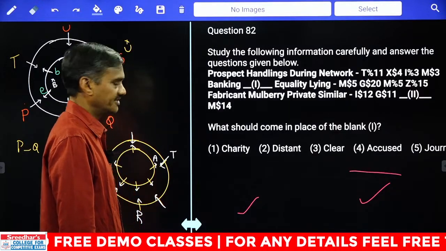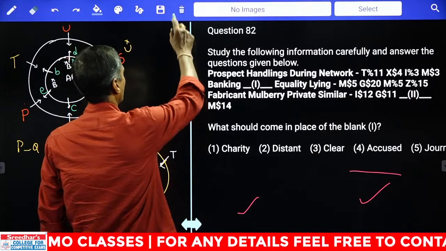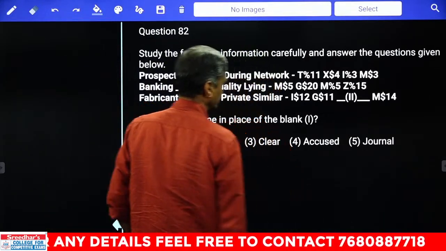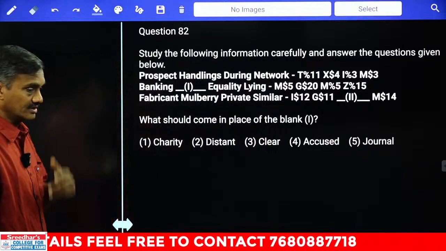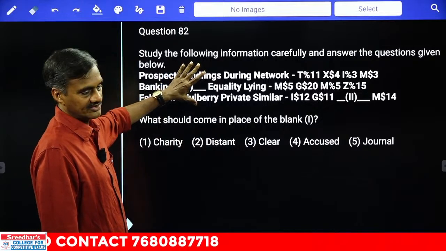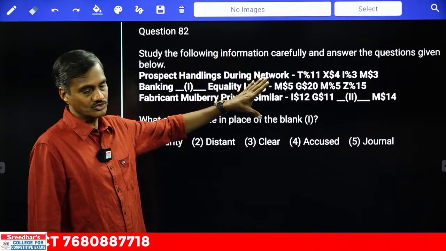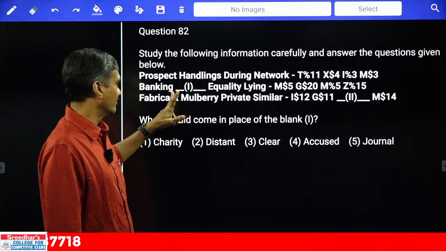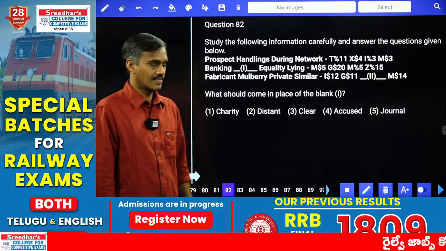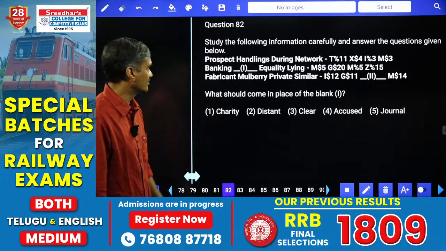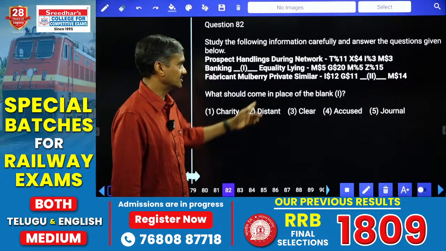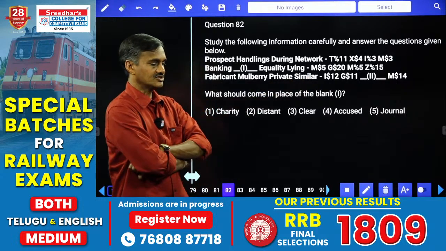Yes, coming to question number 82 onwards. Let's start working out this one. Yesterday also we had discussed this, coding and decoding. In general, in coding and decoding, all the statements will be given on the left hand side and the codes will be given on the right hand side. But in this model, we have kept some of them blank. Now we need to identify those blanks as well. This is another model in coding and decoding where you have some blanks in the statement, in the conclusion, as well as in the coding. Let's try to work out this one.